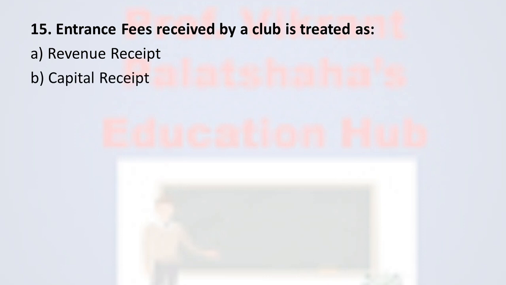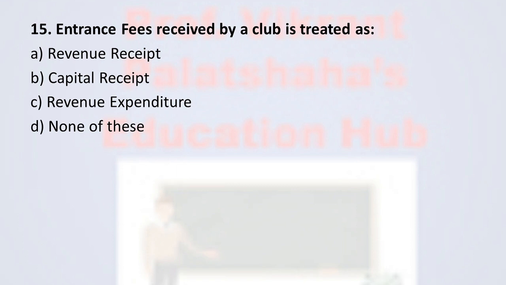Next, question number 15. Entrance fees received by a club is treated as option A, revenue receipt; option B, capital receipt; option C, revenue expenditure; and option D, none of these. And the correct option is option A, revenue receipt.